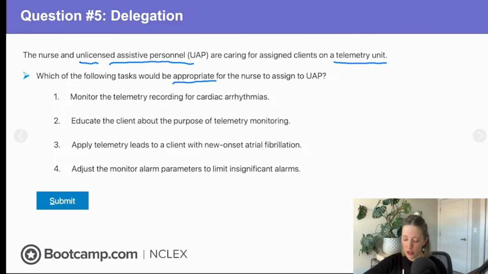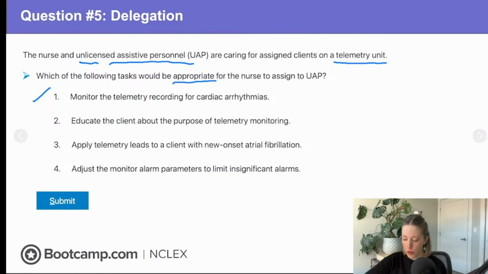So our first option is to monitor telemetry recording for cardiac arrhythmias. What do you think? Would this be an appropriate task to delegate to a UAP, a nurse's aide, a CNA? Same thing, right? What do you think? I feel like probably not, right? Because monitoring telemetry recordings, they need specialized knowledge and training on rhythm interpretation to be able to know what they're looking at. So we might have like a telemetry tech, right? But they have specialized knowledge and training in reading cardiac rhythms, right? So probably not okay to delegate. They don't have the specialized knowledge and training to do that.